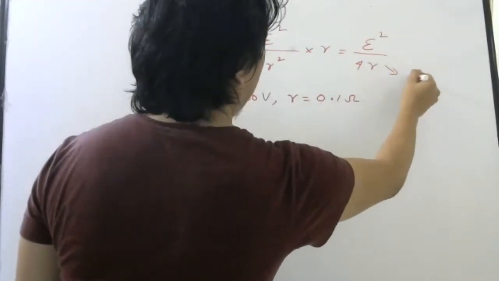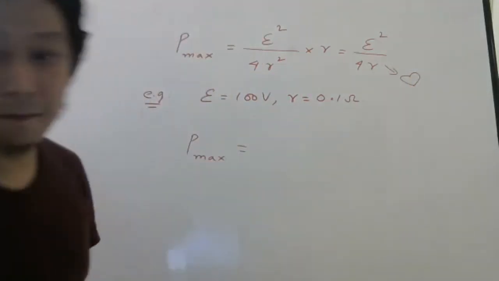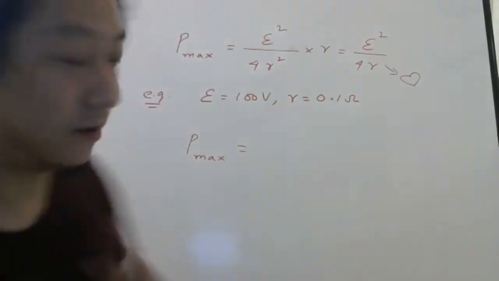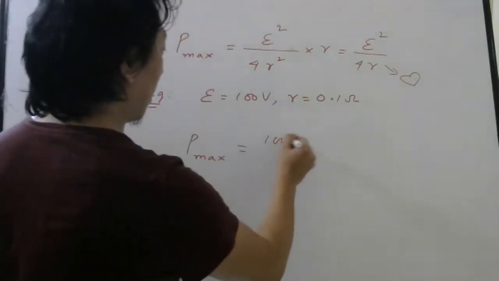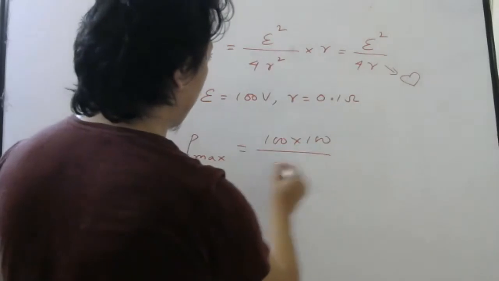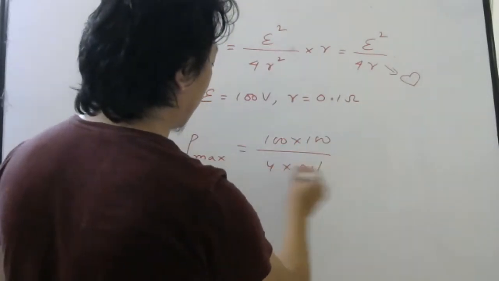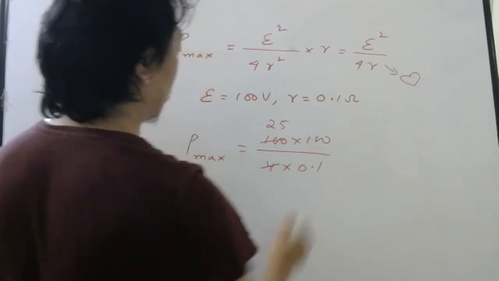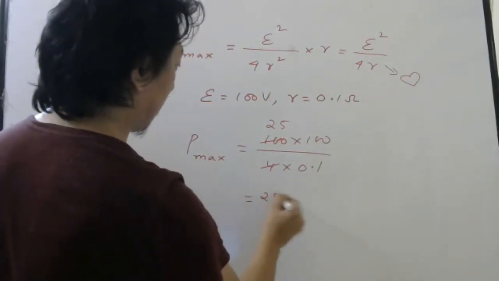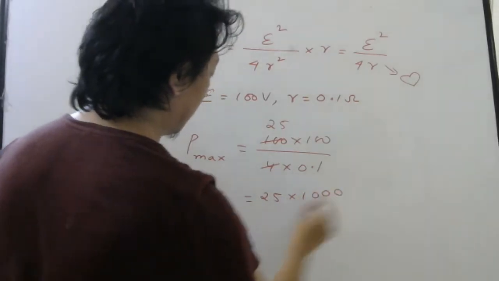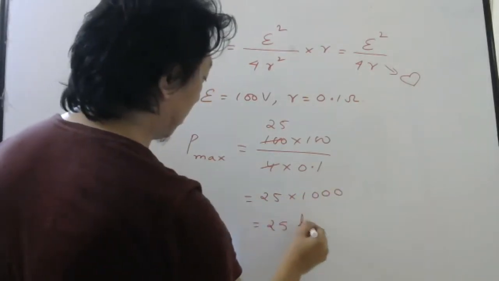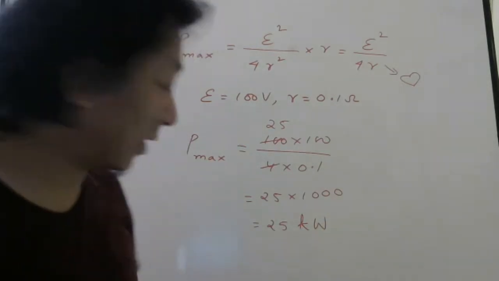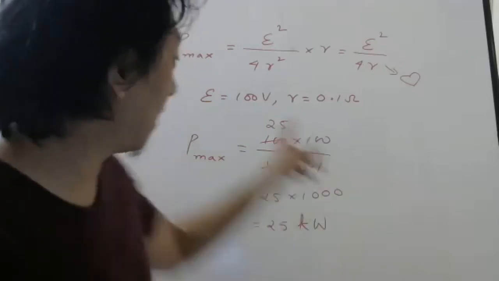Formula memorization is important. Whenever I draw this symbol, it means learn by heart. So 100 square divided by 4 into 0.1. That is 25, 10 power minus 1 will go 10 power plus 1, so 25 into 1000. So it will be 25 kilowatt. That much maximum this battery can give.